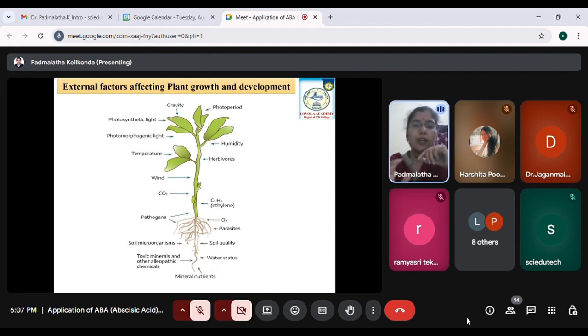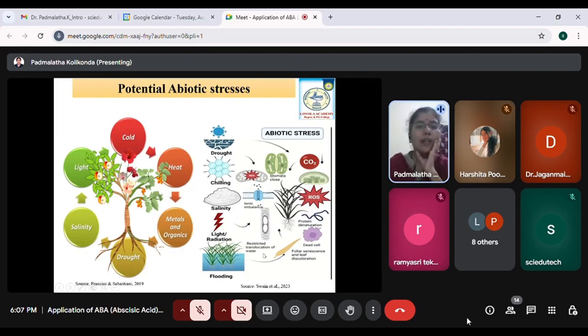So in order to do that, we have to work on how to look upon these stresses. The major cause of crop loss is basically the abiotic stresses. These are the potential abiotic stresses which we all know: light, cold, heat, and also metals and salinity. Most of the crops are impacted by drought.